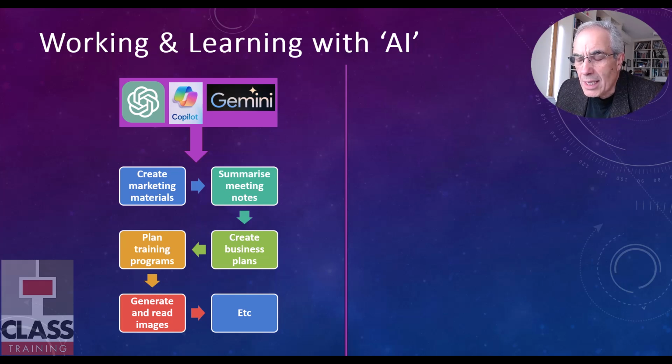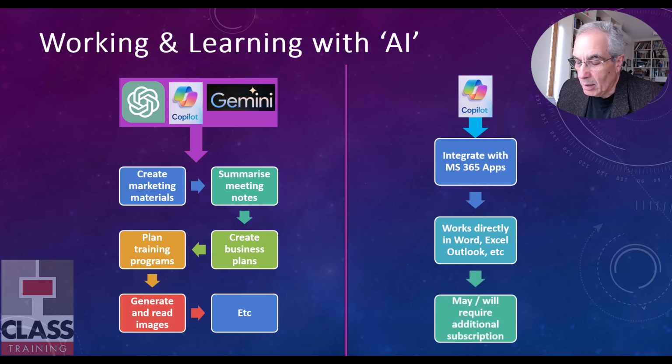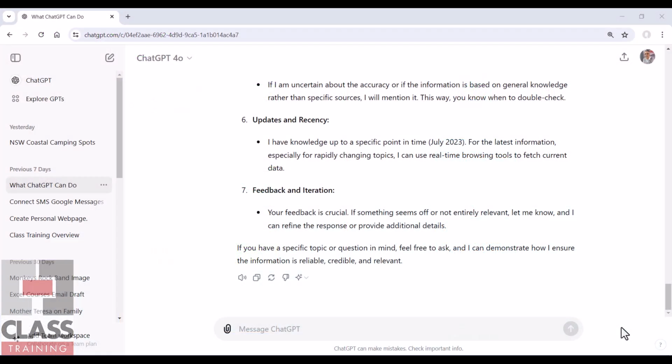And the big thing is to be aware of the differences. Now, Microsoft Copilot, in addition, can be integrated with your Microsoft 365 apps. So Microsoft Copilot can work directly with Word, Excel, and Outlook, and so on, and that will require definitely an additional subscription.